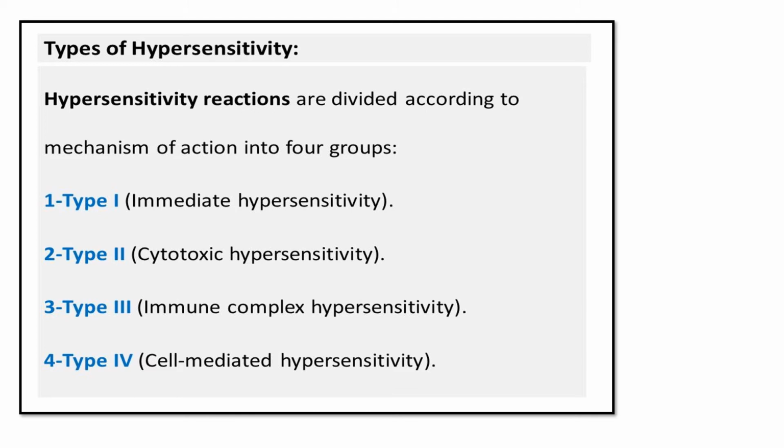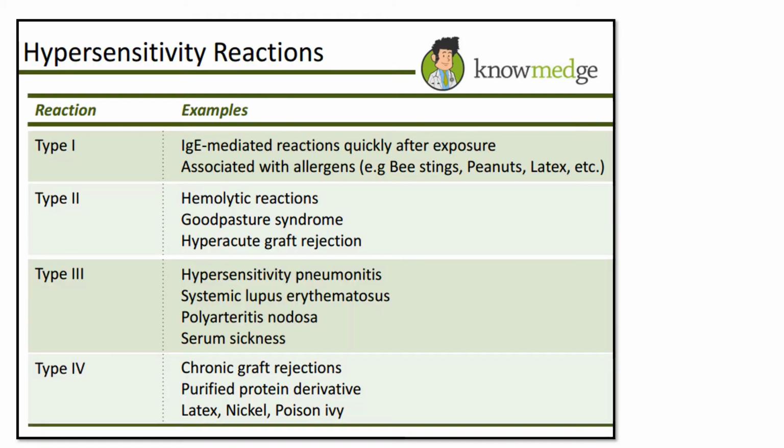Now, what is the result of the hypersensitivity reaction? Type 1, as we know already, involves IgE antibodies and quickly gives the result. Examples are bee stings, peanuts, latex and so on. Type 2 includes hemolytic reactions, Goodpasture syndrome and hyperacute graft rejection. Type 3 includes serum sickness and systemic lupus erythematosus. And type 4 is chronic graft rejection. These are some different examples of hypersensitivity reactions.